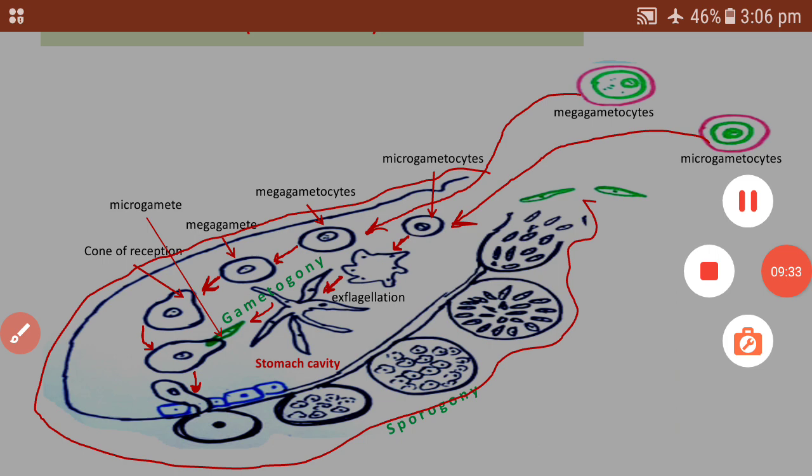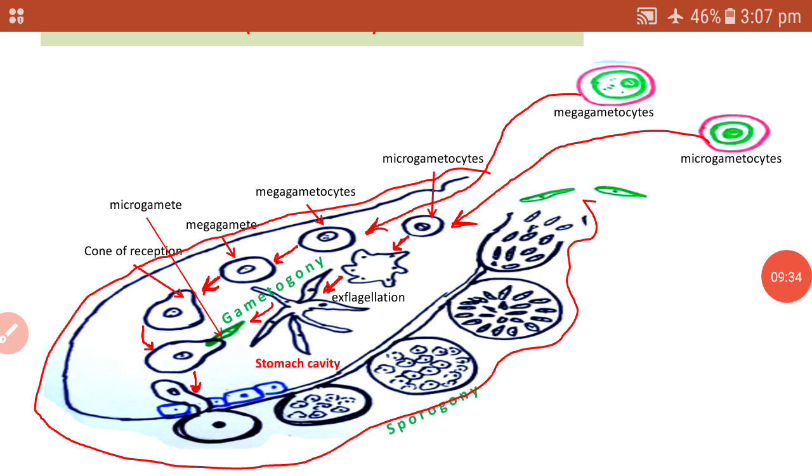and afterward it moves by gliding movement and settles on the wall of the stomach.